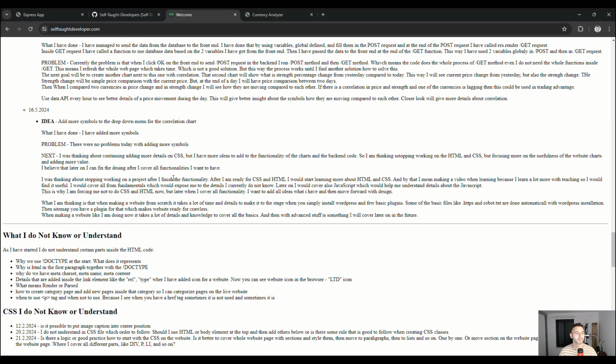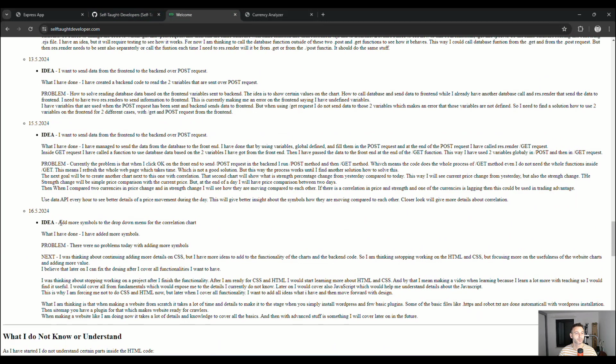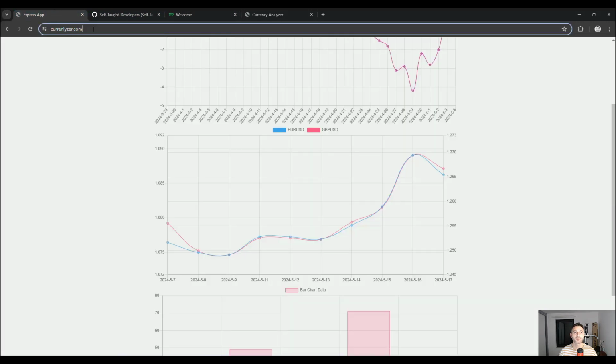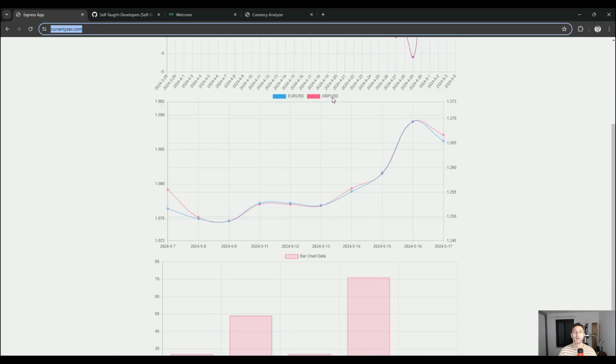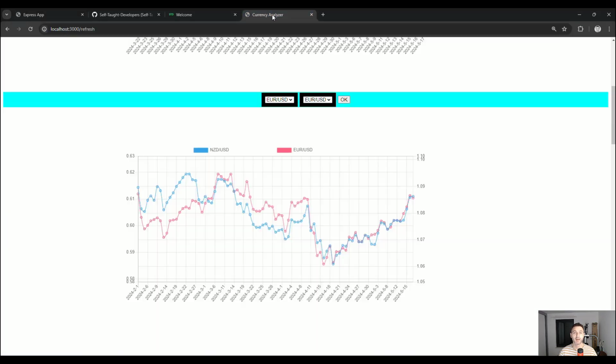So let's move forward. The next idea was to add more symbols to the drop-down menu. Here it is, the current version, which is the live version on the web server. You can see that you have only two currency symbols, EURUSD and GBPUSD. I want to have several options, and I have added that with the drop-down menu. You can see it here, on the left-hand side and the right side. When I click OK, it loads and shows these two symbols here. For example, if I use GBPUSD, I'll leave this one.